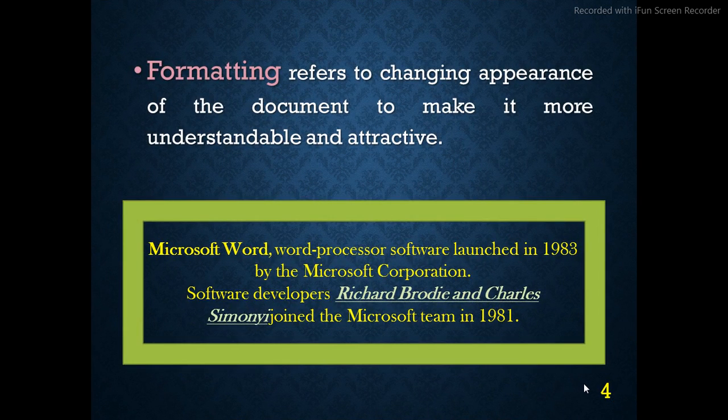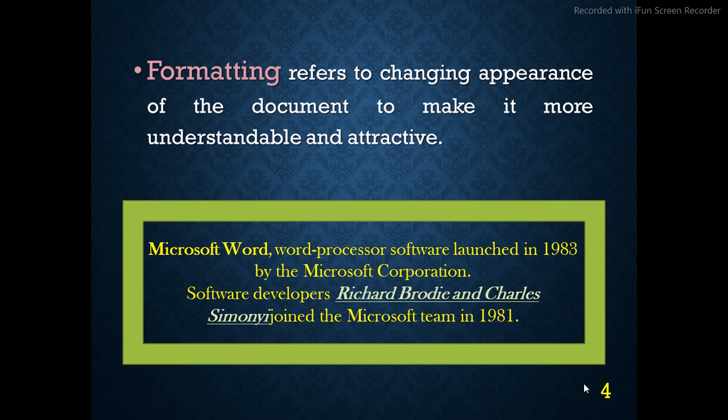What do you mean by formatting? Formatting refers to changing the appearance of the document to make it more understandable and attractive. We can format a document with the help of formatting features, like we can color our font, we can change a font style, we can change a line spacing.